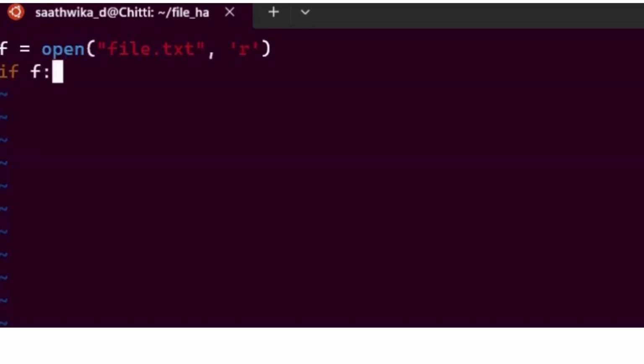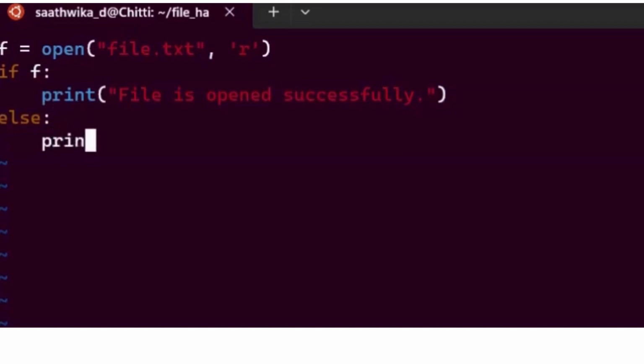To check whether I have successfully opened it, I'm going to use an if-else statement: if the file is successfully opened, there is going to be something present in the file object, so the if statement will be executed and I can print file is opened successfully. Else, I'm going to print file is not opened successfully.